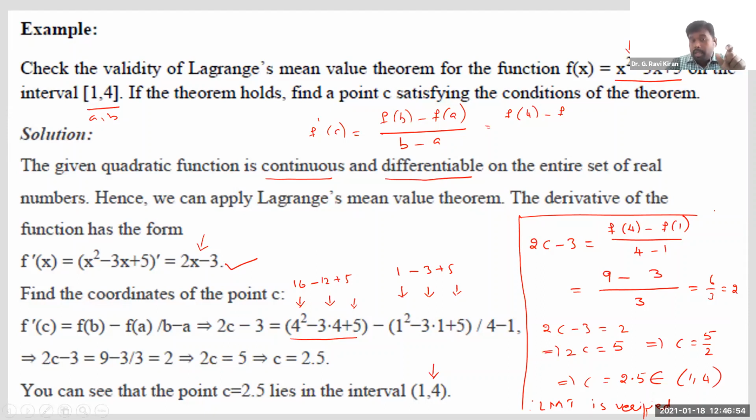See what condition we ignored in this Lagrange's mean value theorem. If you compare with Rolle's mean value theorem, the condition we ignored is f of a is equal to f of b. If you consider that condition also here in Lagrange's mean value theorem, when f of a is equal to f of b, this numerator becomes 0. So automatically you get back to Rolle's theorem, right? That's how we are saying Lagrange's mean value theorem is a generalization of Rolle's mean value theorem. If you consider the third condition of Rolle's theorem in Lagrange's, you'll get back to Rolle's mean value theorem only, right?